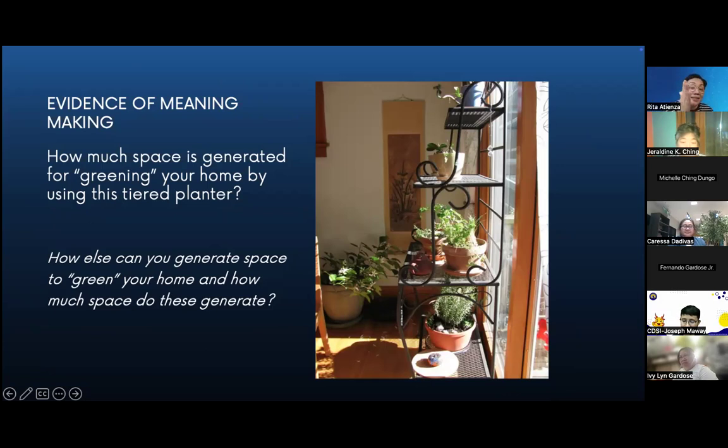How much space does this generate? So the student now has to think, am I measuring area, perimeter, or volume? Okay. And how else can you generate space to green your home? And how much space does this generate? So kunyari, maghahang kayo ng plant from the ceiling. Paano ninyo imemeasure ang extra space for a little garden there on top hanging? So talaga mag-iisip yung estudyante, di ba? Paano kayo mag-measure? Area, volume, perimeter.